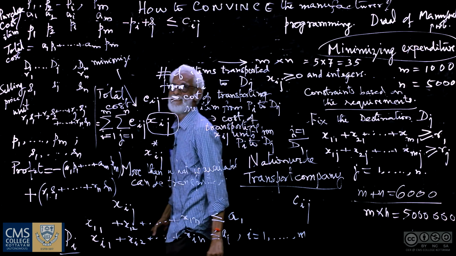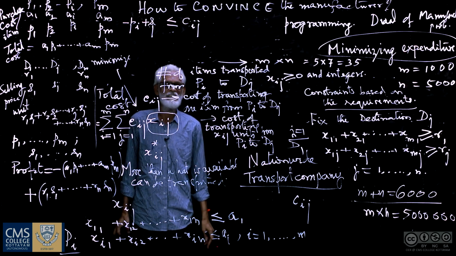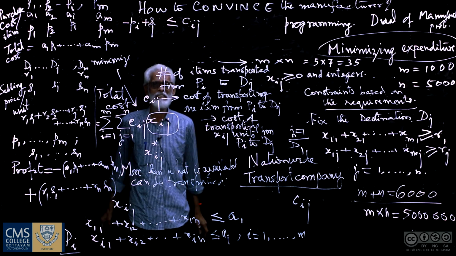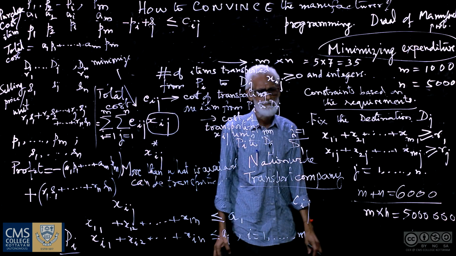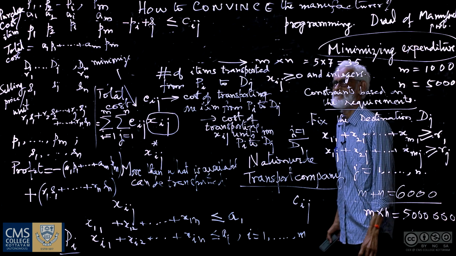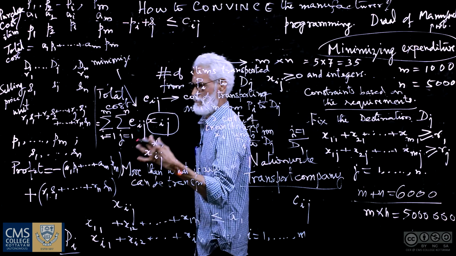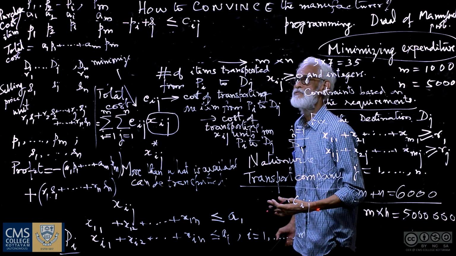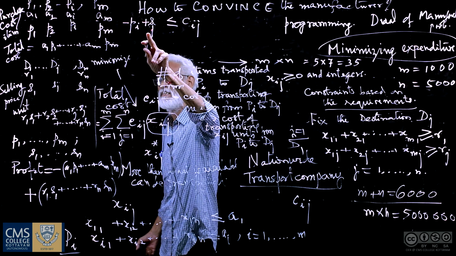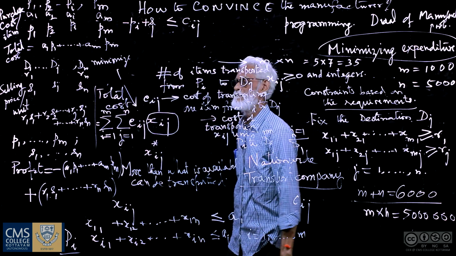So this is the trick that the manager of the nationwide transport company is going to employ. I purchase at the price Pi from the ith plant, sell it at the price Sj at the jth destination.